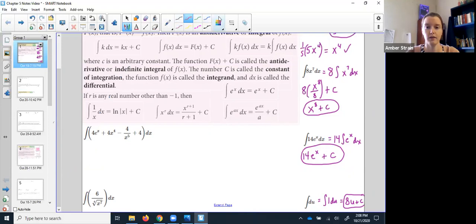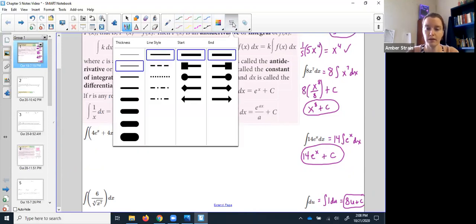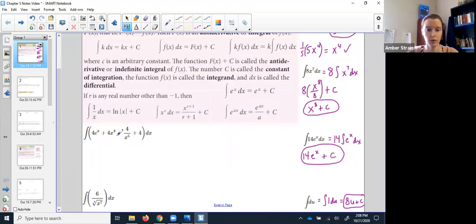All right, so these were just one little term just to kind of get us started. But of course, usually there's a little bit more going on. So this one has 4 separate terms, but I just look at them one at a time. So I look at this guy and treat him exactly like I did over here, just looking at him one at a time. So the integral of 4e to the x, just like we saw right here, would be 4e to the x. Okay, it is plus c, but don't worry, we're going to tack that onto the very end of the whole thing.